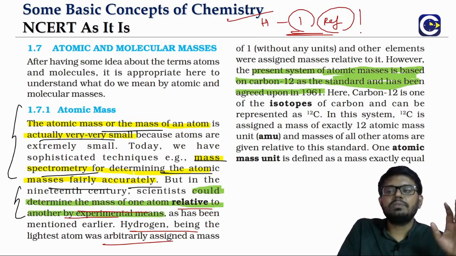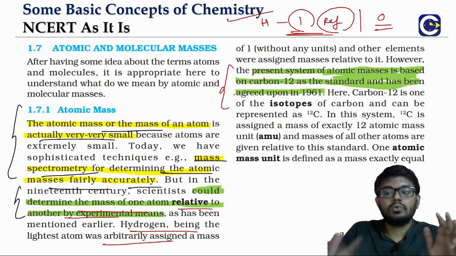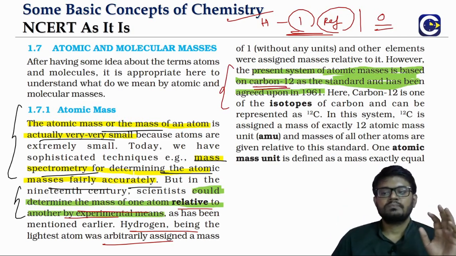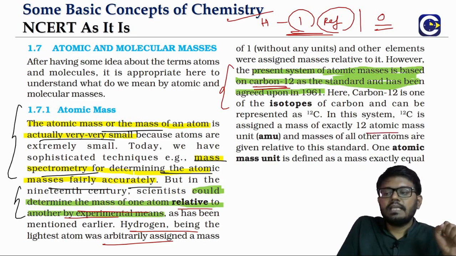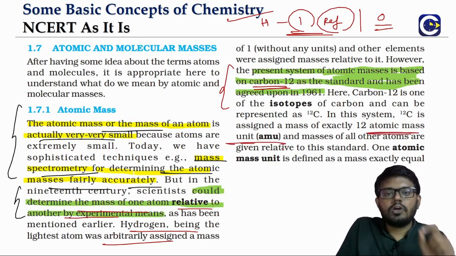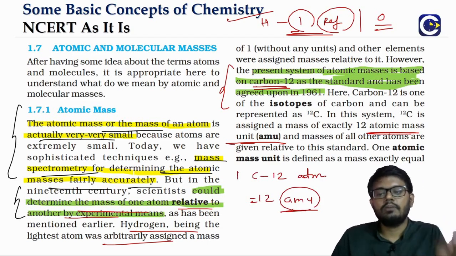Initially they were using the reference with hydrogen and then with oxygen. But today what we have is the reference with the carbon isotope, carbon 12. So the mass of one carbon 12 atom is taken to be 12 atomic mass units. This atomic mass unit is the reference. If you take one carbon 12 atom, its mass is taken to be 12 AMU. AMU is the atomic mass unit.